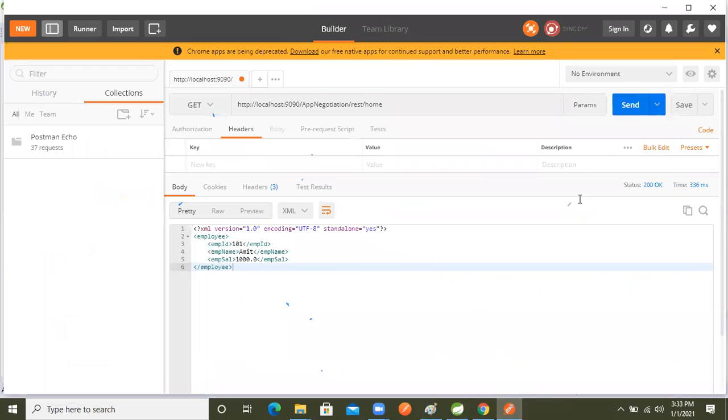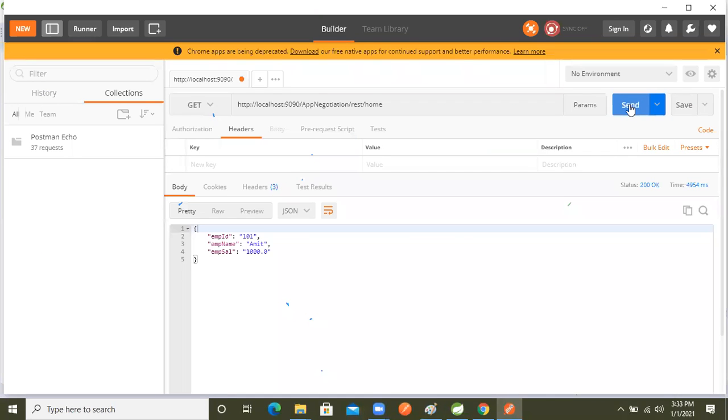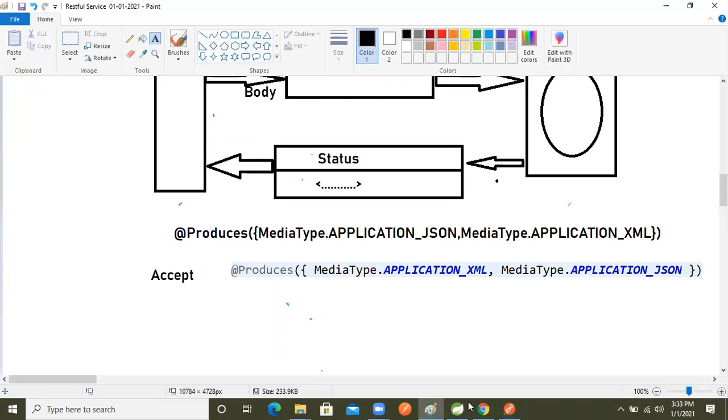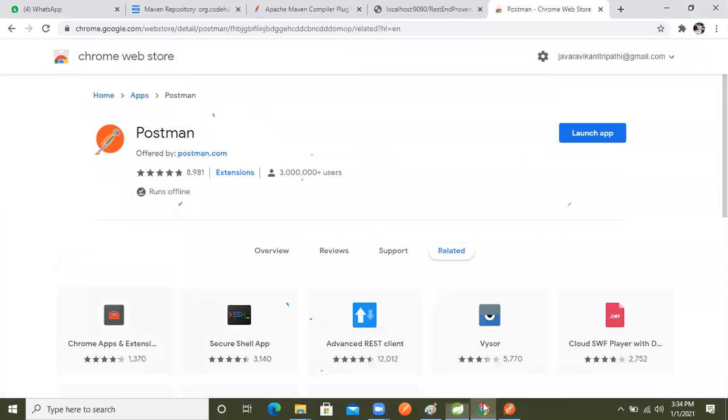Now again make the request. I'm not changing anything now. See the output. See, we got the JSON data or not? Previously we got what? XML data, but now we get JSON data. So whatever I said initially, those points are correct or not here now? So those things are completed, right?